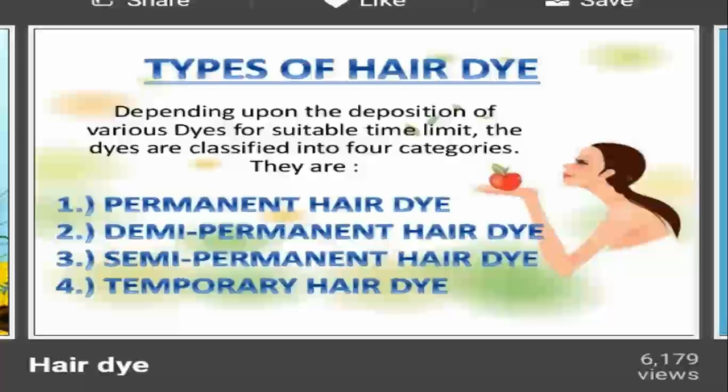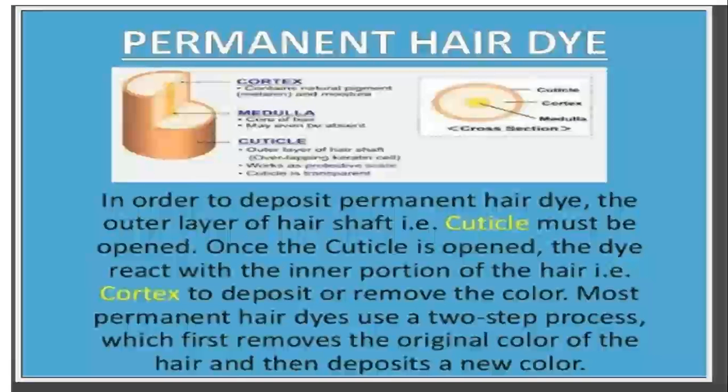Here are the types of hair dye. There are four types of hair dye: permanent hair dye, demi-permanent hair dye, semi-permanent hair dye, and last is temporary hair dye. Before permanent hair dye, we will see that there are three layers of hair. The outermost layer is called cuticle, the mid layer is called cortex, and the third and inner layer is called medulla.